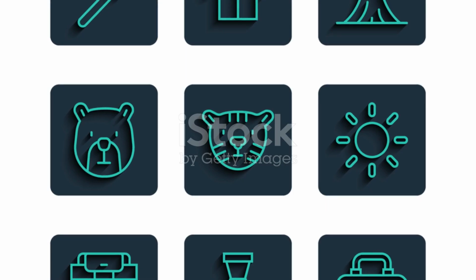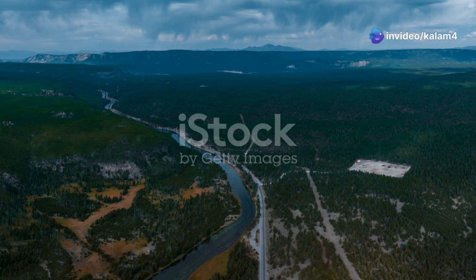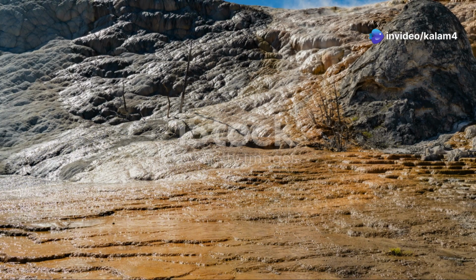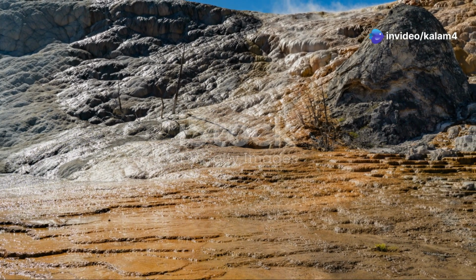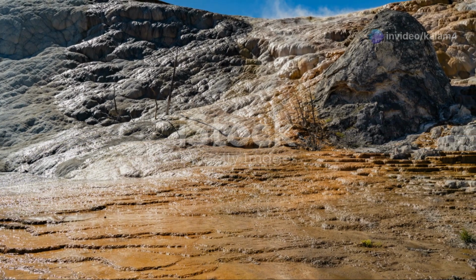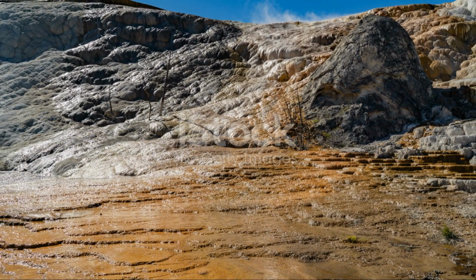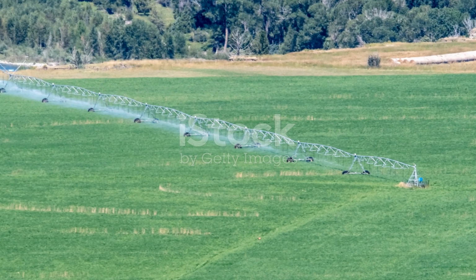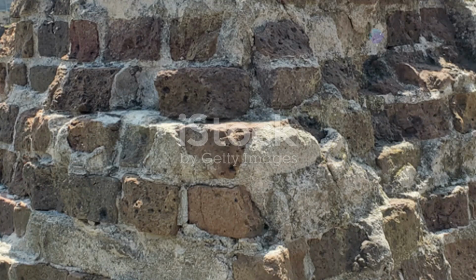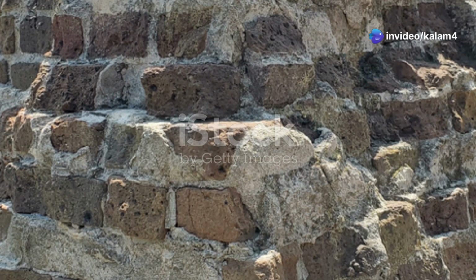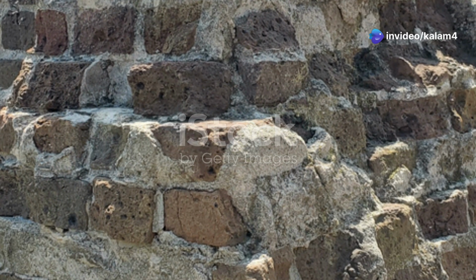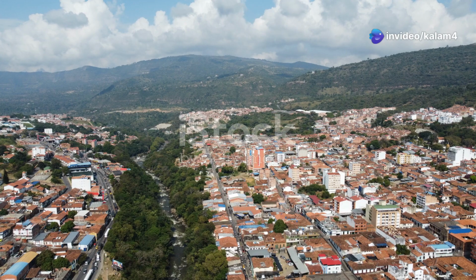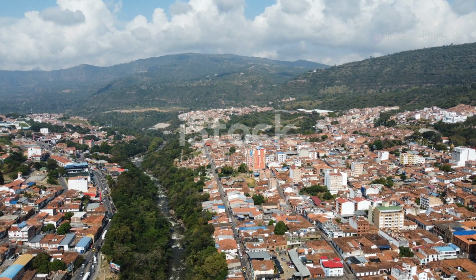If you're a fan of the great outdoors, you can't miss Yellowstone National Park. Spanning across Wyoming, Montana, and Idaho, this park offers geysers, hot springs, and wildlife galore. It's nature at its finest. Ready for some southern charm? Charleston, South Carolina delivers with its historic streets, delectable cuisine, and warm hospitality. A stroll down Rainbow Row is like stepping back in time.